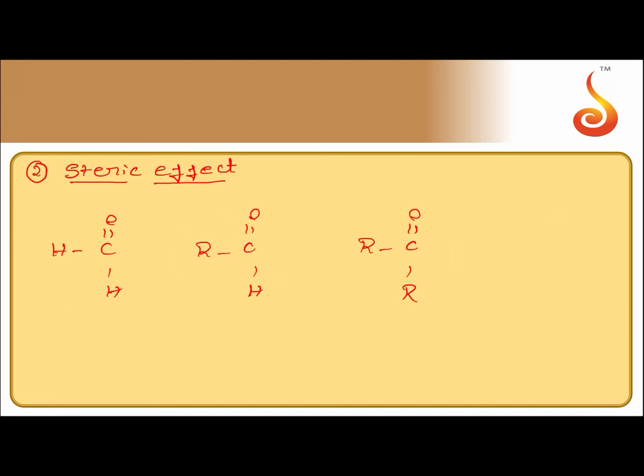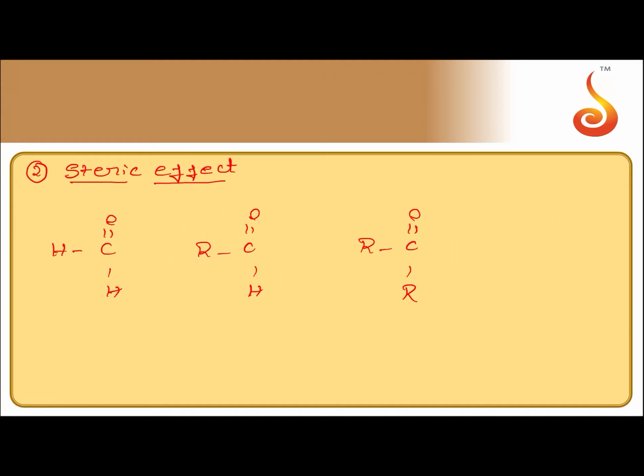In formaldehyde, there is no alkyl group, whereas in other aldehydes, there is one alkyl group. But in ketones, there are two alkyl groups attached to the carbonyl group. Obviously, as the number and the size of these alkyl groups increase, the attack of nucleophile on the carbonyl group becomes more and more difficult.